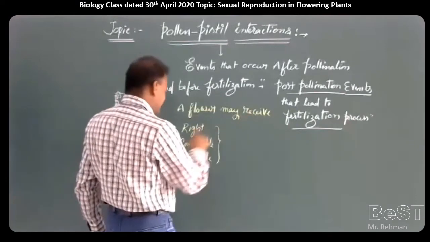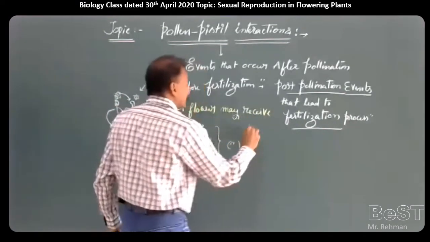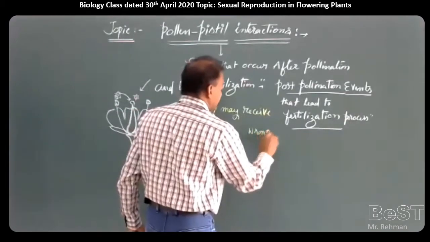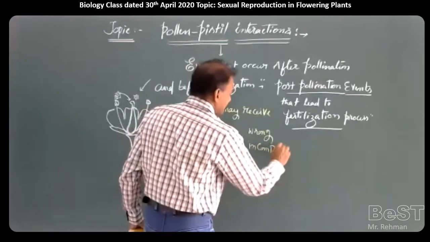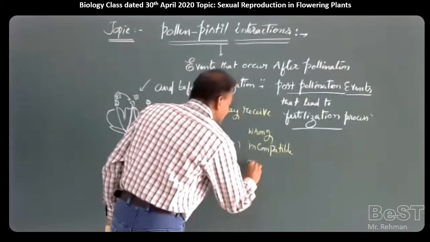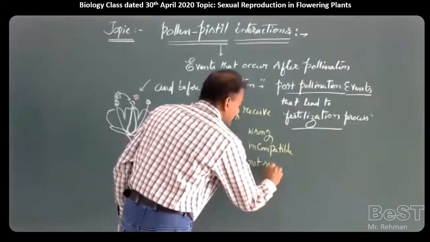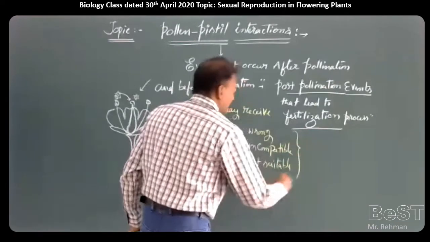A flower may receive a right, compatible pollen, or wrong, incompatible pollen, or not suitable pollen.